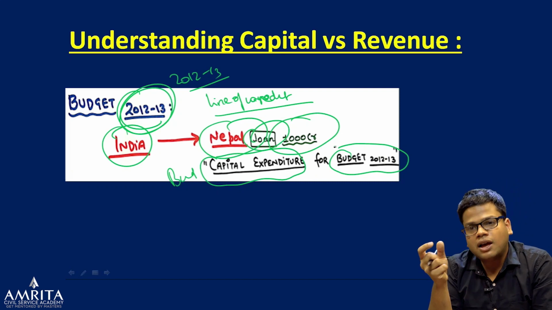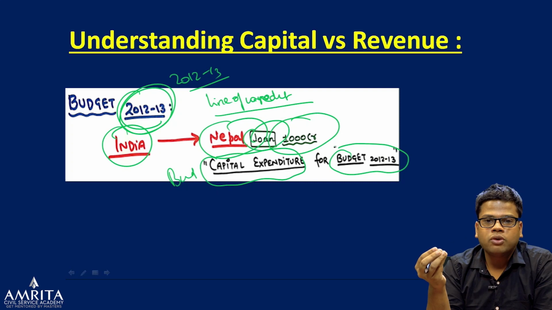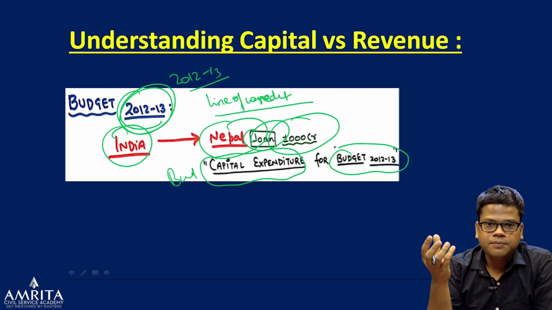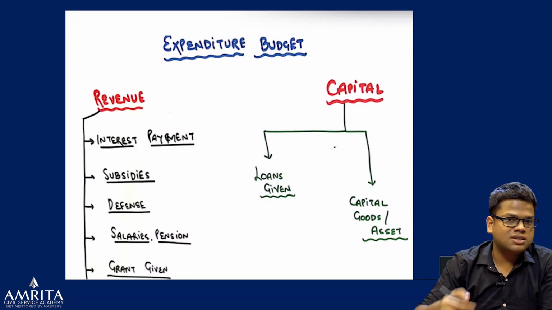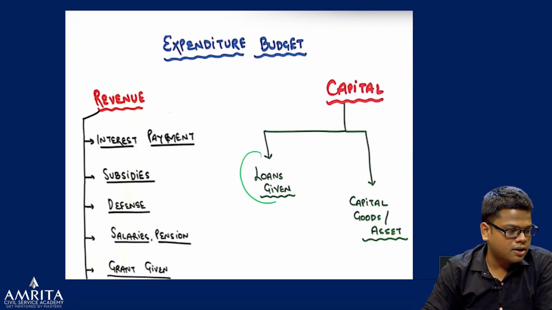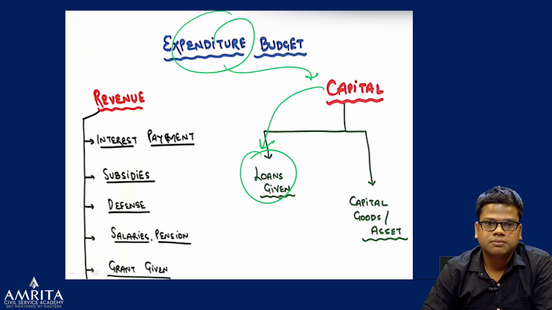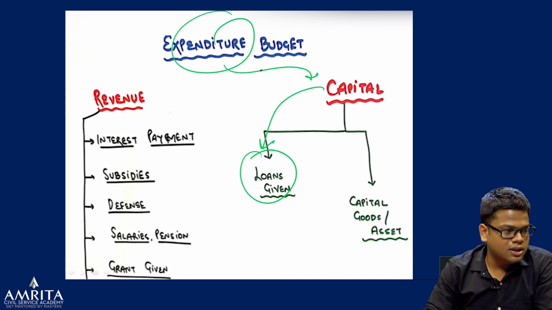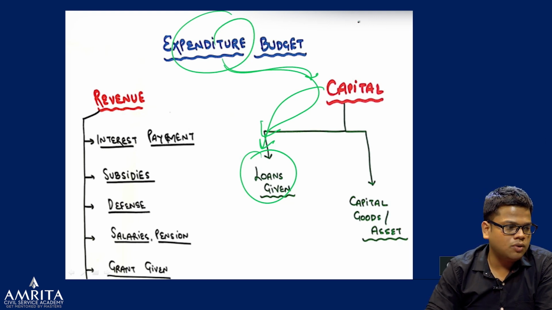And in the meanwhile, they will pay the interest also, like when we take a home loan from any bank, we have to pay interest. So that loan part will come in the expenditure budget, in the capital part, as a loan given by India. All the transactions are classified like that, so that transaction will be classified in the 2012-2013 budget.